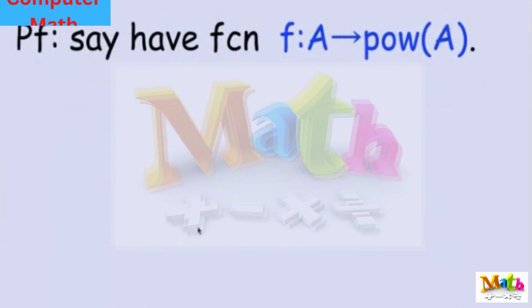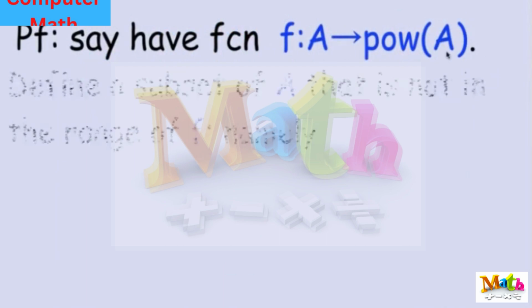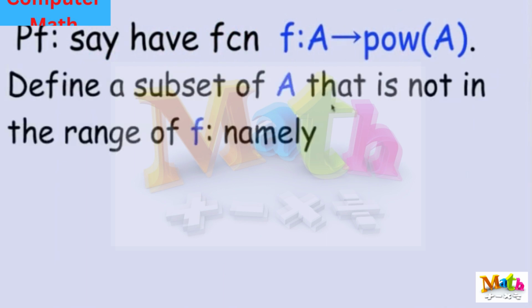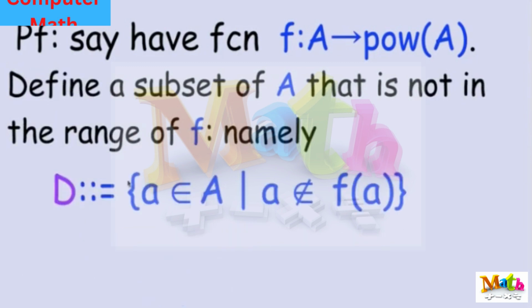Okay, so if we write this out, what we're saying is, suppose that I have a function F from A to the power set of A, then what I'm going to do is define a subset of A that's not in the range of F, namely set D, which is the set of those elements little a in A such that little a is not in F of a.